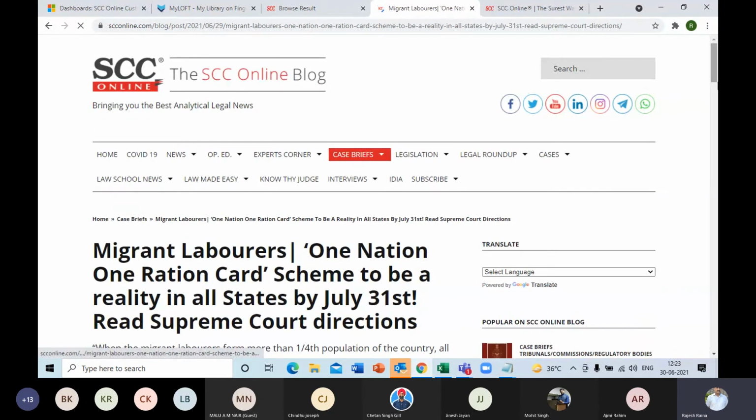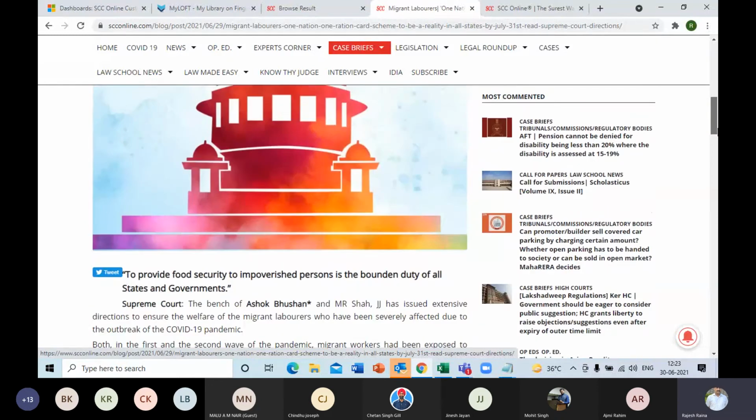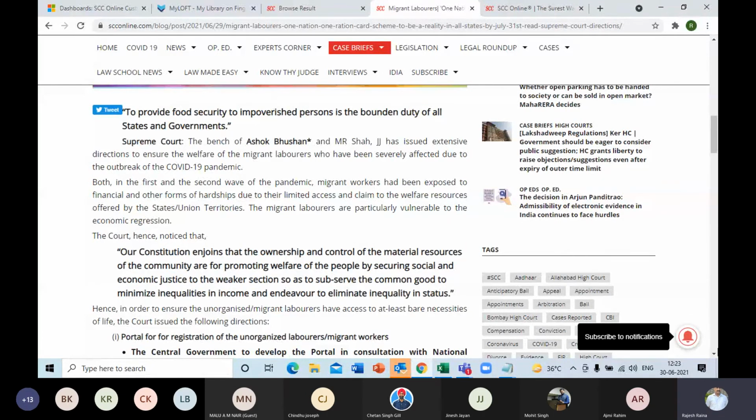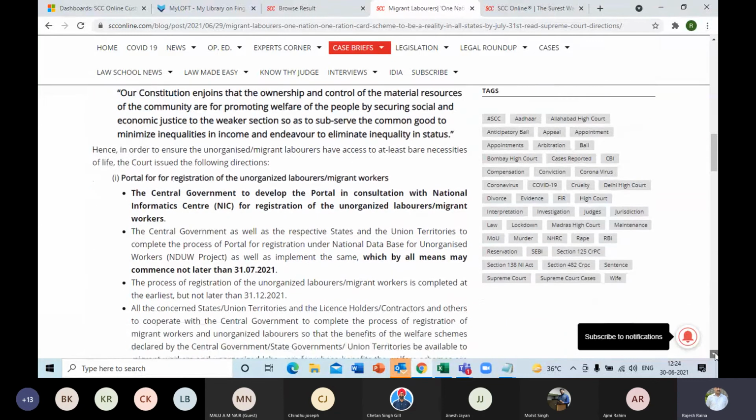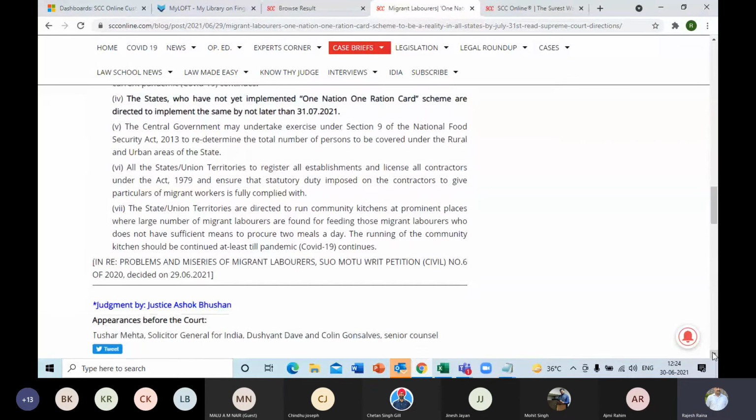Once I click on the title, it will show me the case brief. In the case brief, of course the title is there, to provide food security and all. These highlighted lines are picked as they are from the judgment. The rest is the editorial work, as you can see. While we are scrolling down, it will also show me the party names, the writ petition number, and the date also.